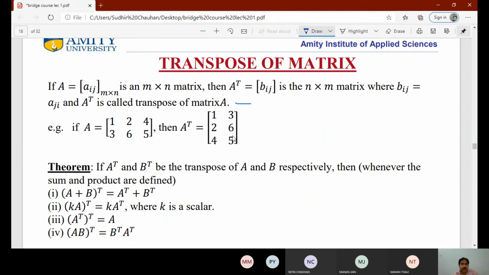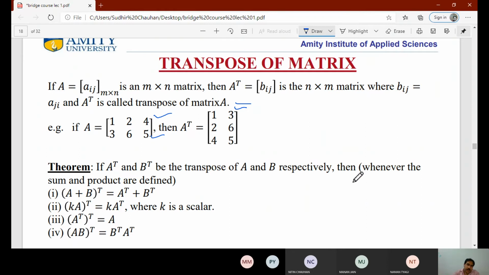If we interchange rows and columns, in simple words, then we get A transpose. Here we have first row 1 2 4. If we make this row into a column, it is 1 2 4, and if we see the second row 3 6 5, we convert it into a column, it is 3 6 5. So if we interchange rows and columns, we get the transpose of the matrix.